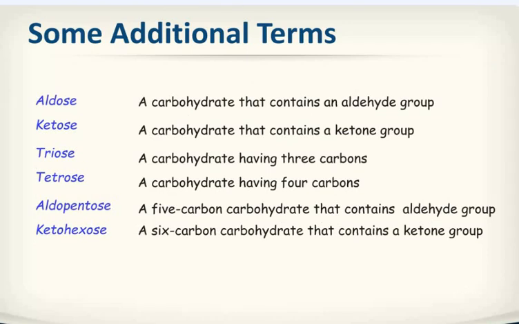Some additional terms: aldose, a carbohydrate that contains an aldehyde group; ketose, a carbohydrate that contains a ketone; triose, a carbohydrate having 3 carbons; tetrose, a carbohydrate having 4 carbons; aldopentose, a 5 carbon carbohydrate that contains an aldehyde group; ketohexose, a 6 carbon carbohydrate that contains a ketone group.